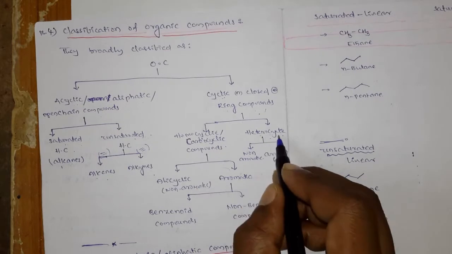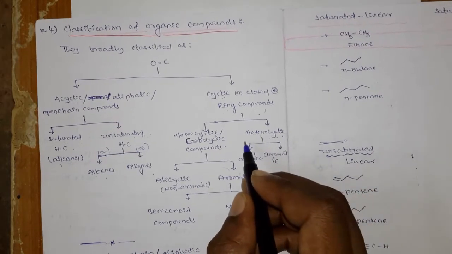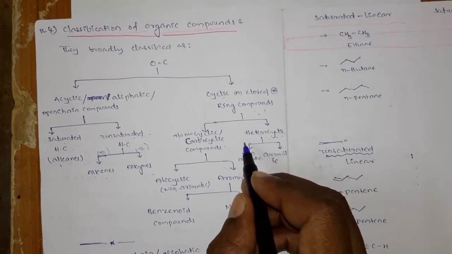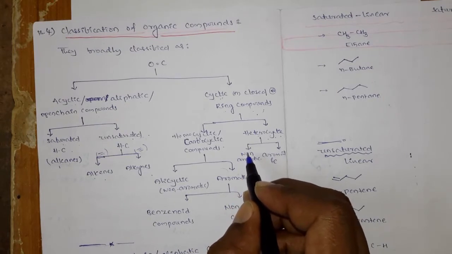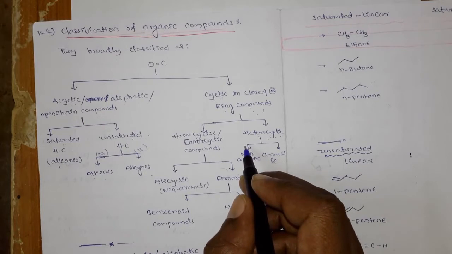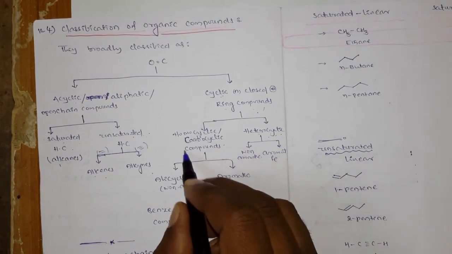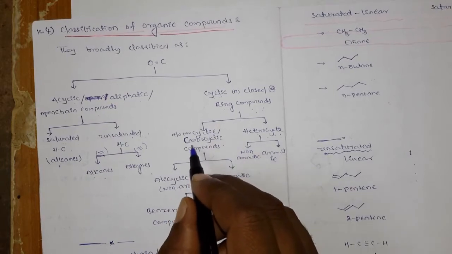In the heterocyclics, some of the ring atoms are not carbon; they may be oxygen, nitrogen, a halogen, or sulfur.